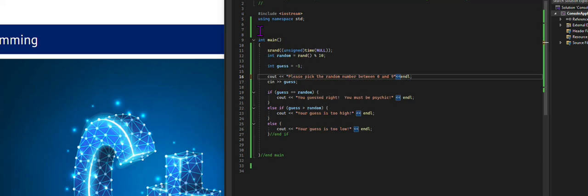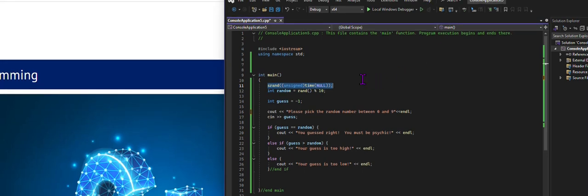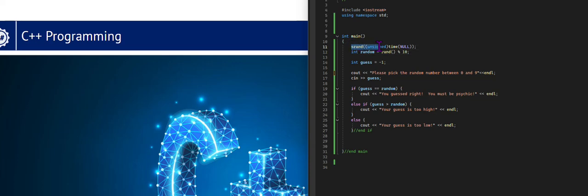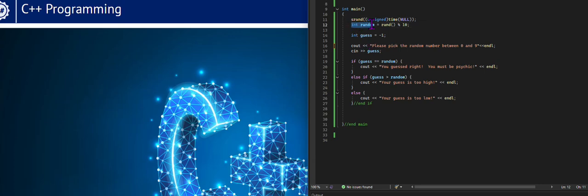Now, of course, I've got the using namespace. That lets me go out here and just do cout and cin without the std in front of it. I've got my little random seed value, basically for my random number generator. This just randomly uses time, or whatever the system clock is. So it's a little different, but you can see that should randomize it pretty well enough. And then I've got, of course, my random generator, which should give me 0 to 9.